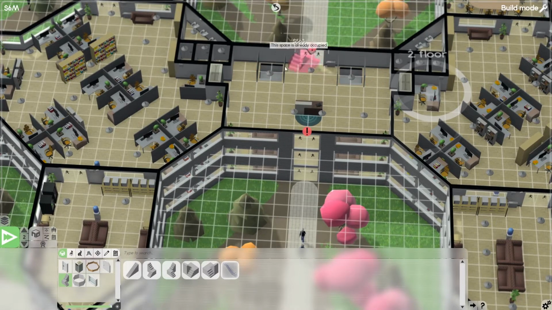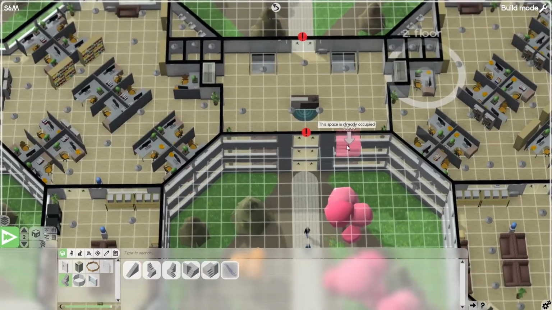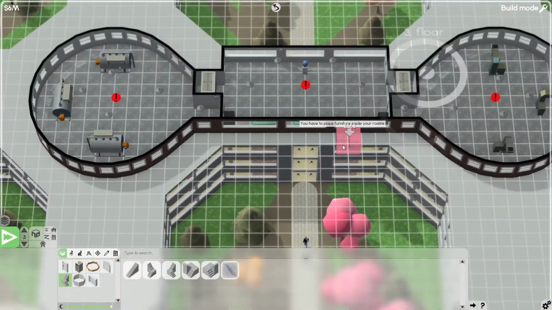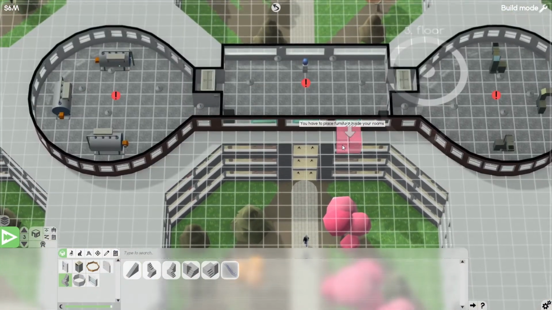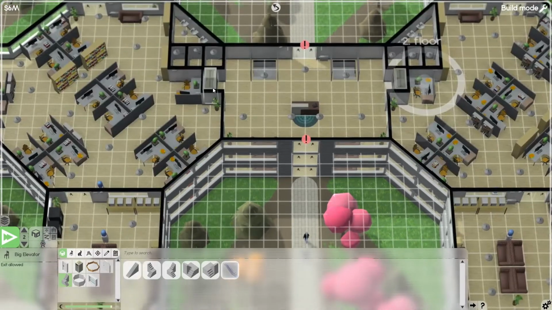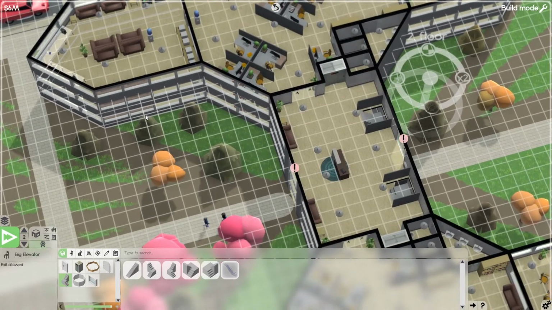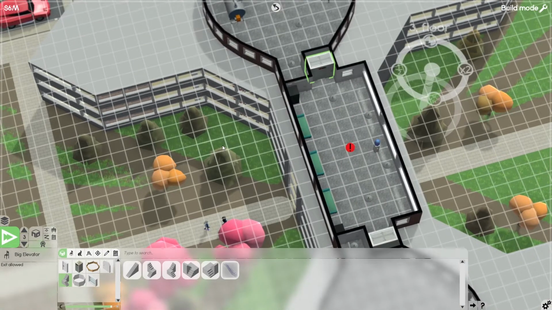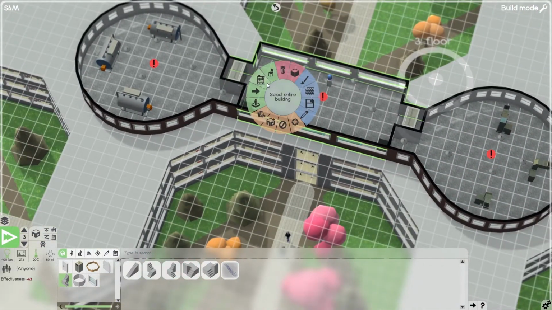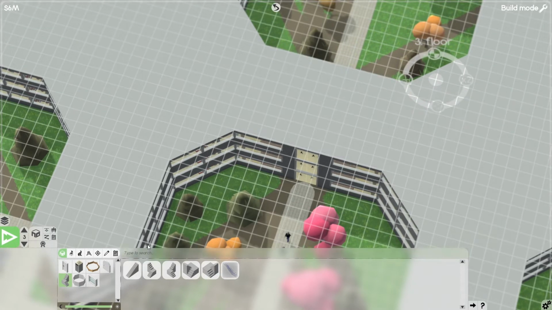I can't do that. I guess it's just the elevator for the last story. And it seems like my elevators are not synced. Are they not synced? They should be. Well, I guess I have to move the entire building over just a little bit. Select entire building floor. Can I move the entire building floor? I guess not.